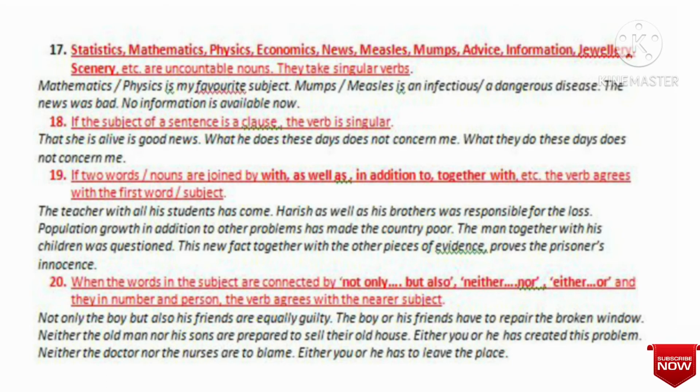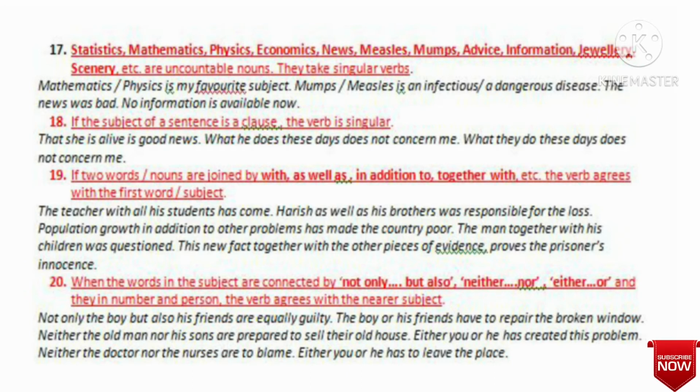Population growth in addition to other problems has made the country poor. Here population growth is singular, so we used has. The man together with his children was questioned. The man, not the children, is the subject here. So the verb is was, the singular. This new fact together with the other pieces of evidence proves the prisoner's innocence. This is about point number 19.